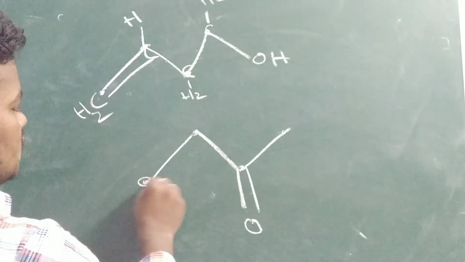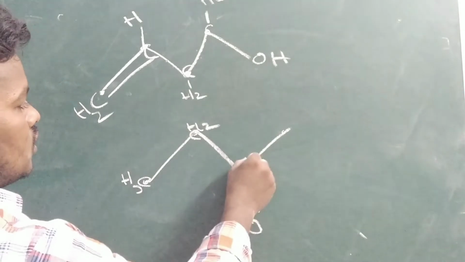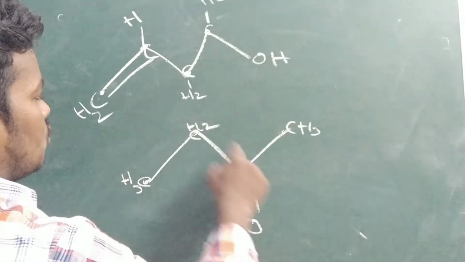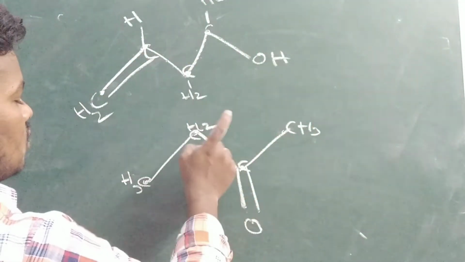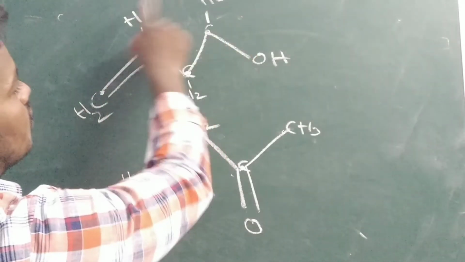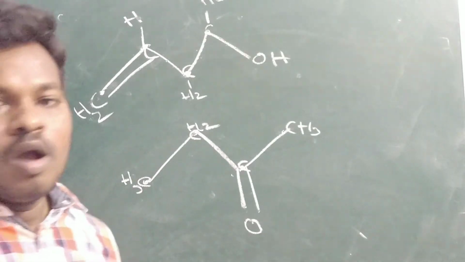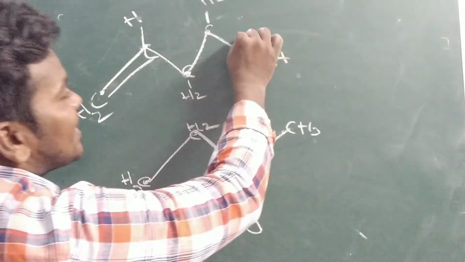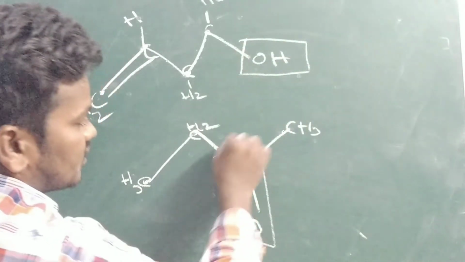Here also you can see CH3, CH2. 1, 2, 3, 4 carbons. So C3H8O, C3H8O. Both have the same molecular formula. But you can see here alcohol is present, here ketone is present.